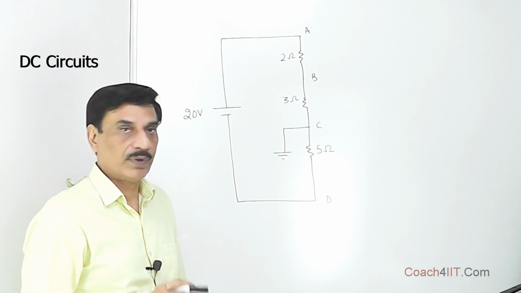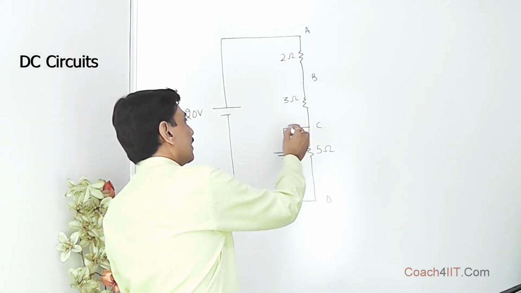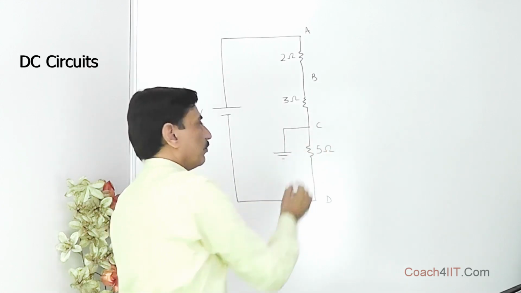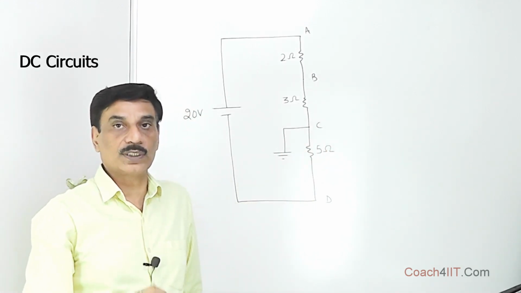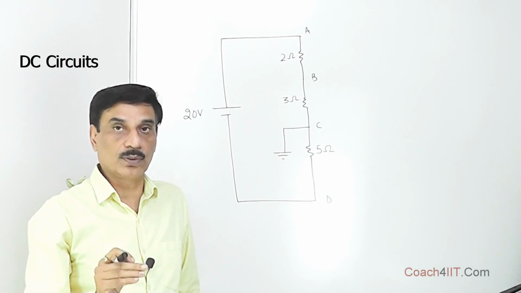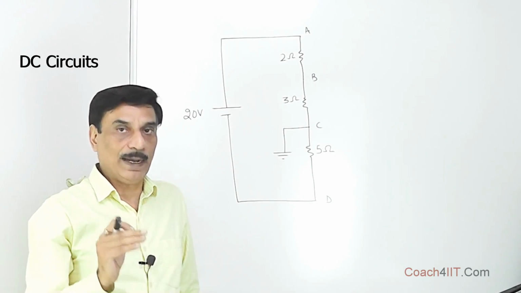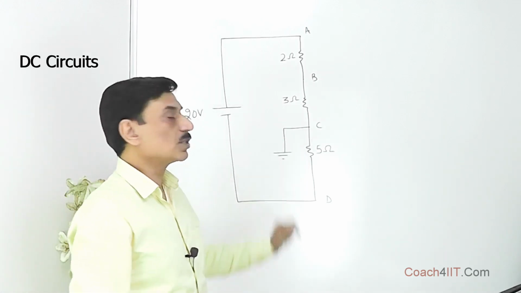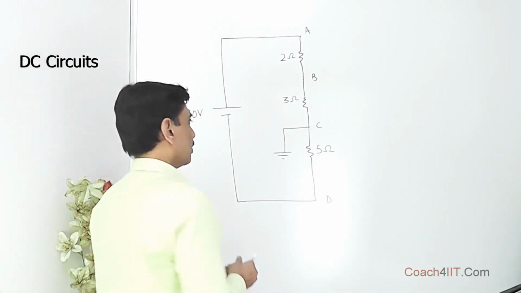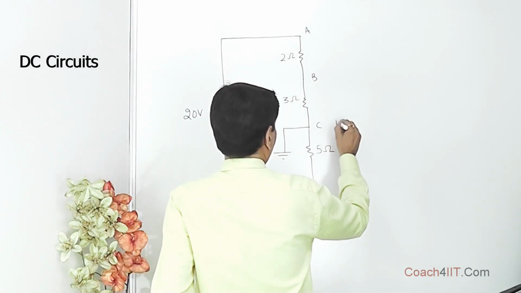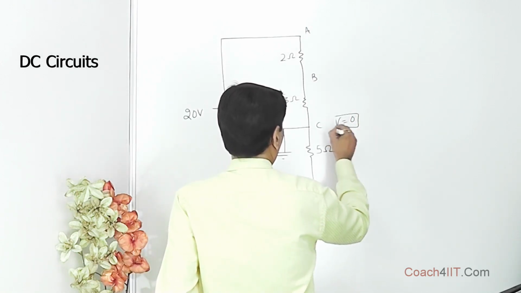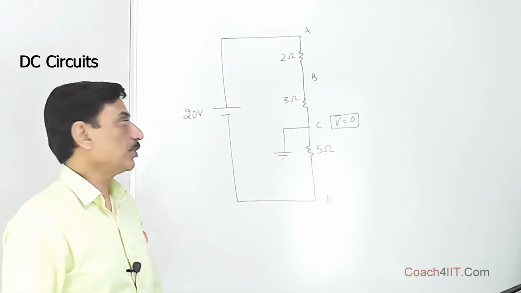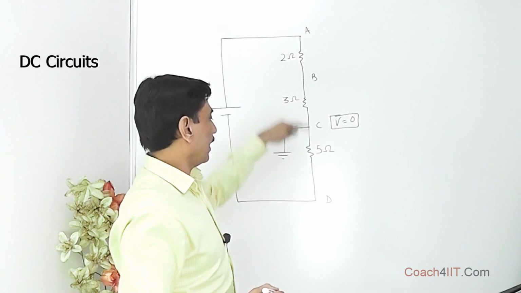So now over here, when we say that this C is earth, or from here to here the conductor is earth, it means the potential of C is equal to 0. That is, absolute potential is equal to 0. We have two things: absolute potential and potential differences. So absolute potential of C is given as 0. Now we are asked, what are the absolute potentials of points B, A and D?